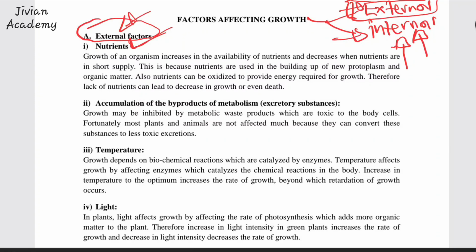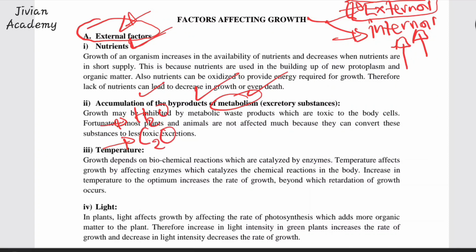So let's continue. Now, we have accumulation of byproducts. When we talk about byproducts of metabolism, what are byproducts of metabolism? First of all, how do they affect growth? The more byproducts accumulate in your body, the more it reduces the rate of growth. So what are these byproducts of metabolism? Every single time they mention anything about byproducts, talk about water. That's the first. Not only water, talk about carbon dioxide.